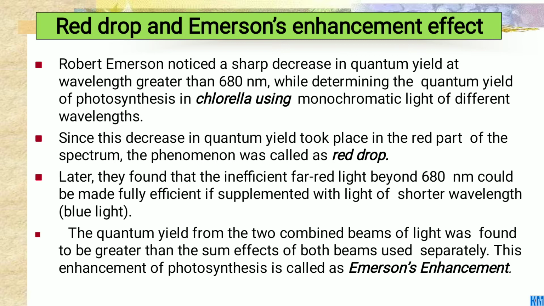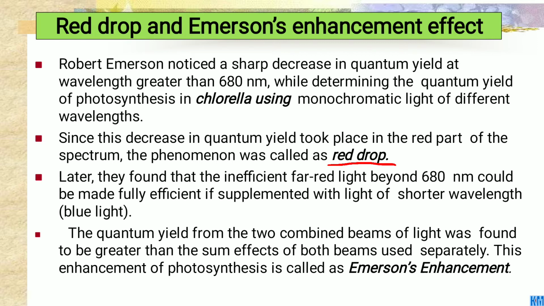The quantum yield from the two combined beams of light was found to be greater than the sum of the effects of both beams used separately, and this enhancement of photosynthesis is called the Emerson enhancement effect. Okay, you are clear on the two concepts of red drop and Emerson enhancement effect.